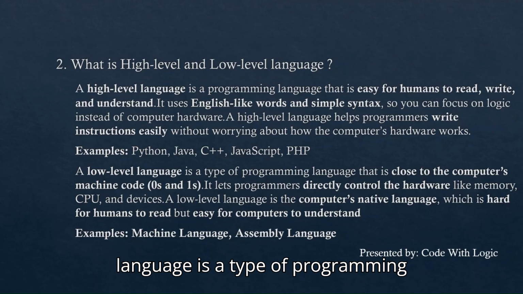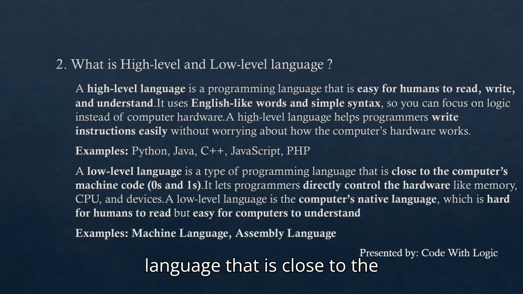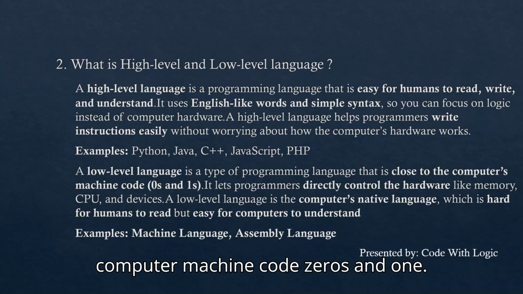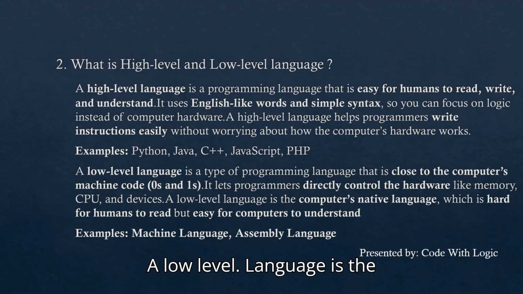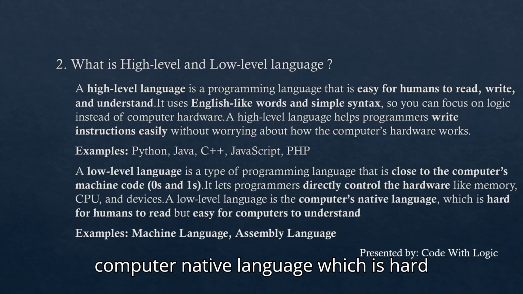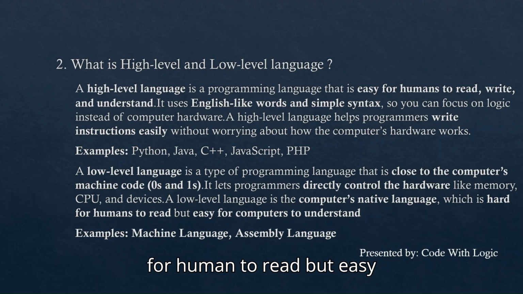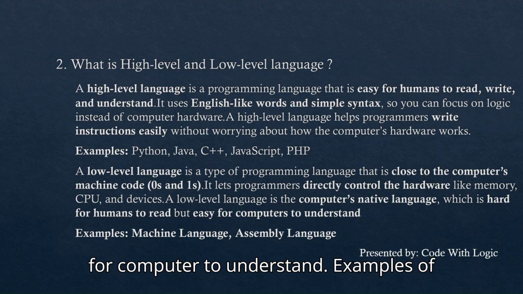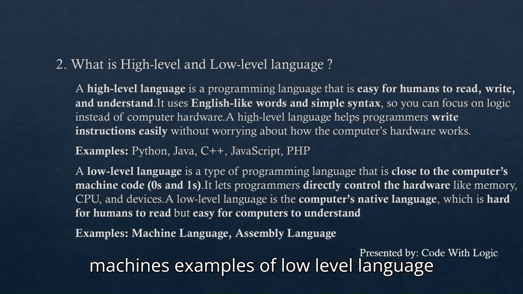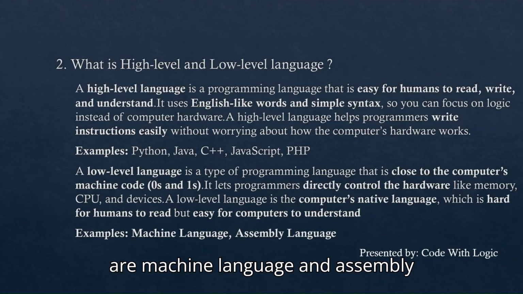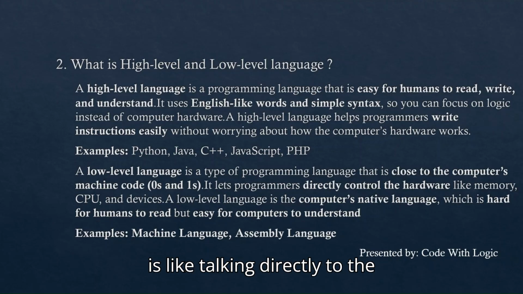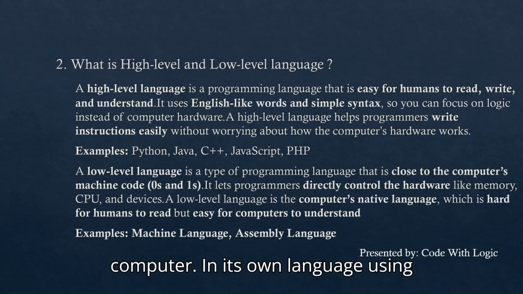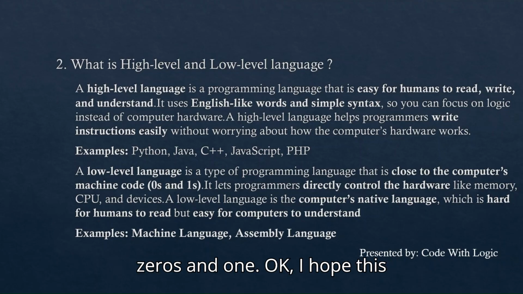Now, a low level language is a type of programming language that is close to the computer's machine code, 0 and 1. It lets programmers directly control the hardware like memory, CPU, and devices. A low level language is the computer's native language, which is hard for humans to read but easy for computers to understand. Examples of low level languages are machine language and assembly language. So in simple terms, we can say that a low level language is like talking directly to the computer in its own language using zeros and ones. Okay, I hope this concept is also clear.